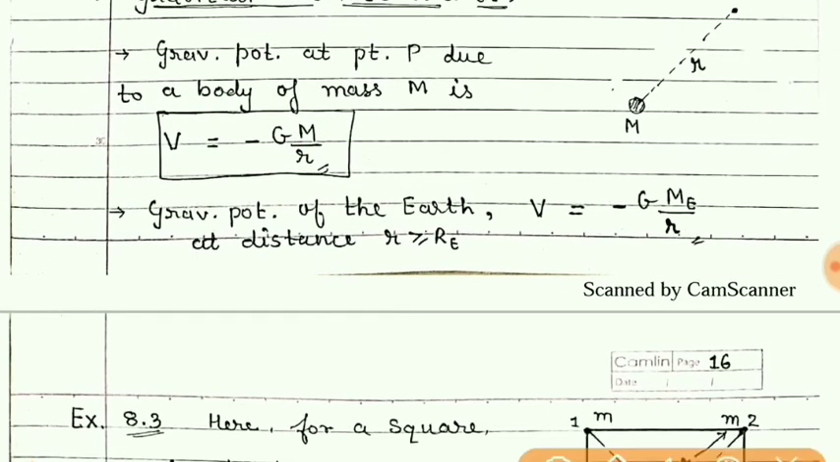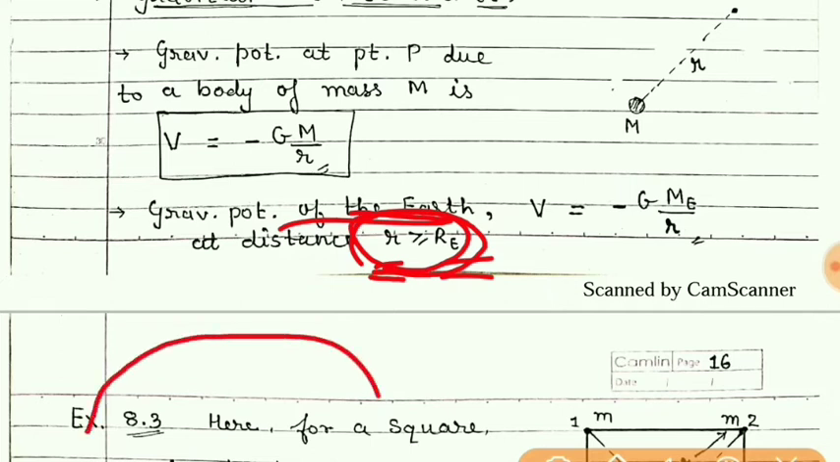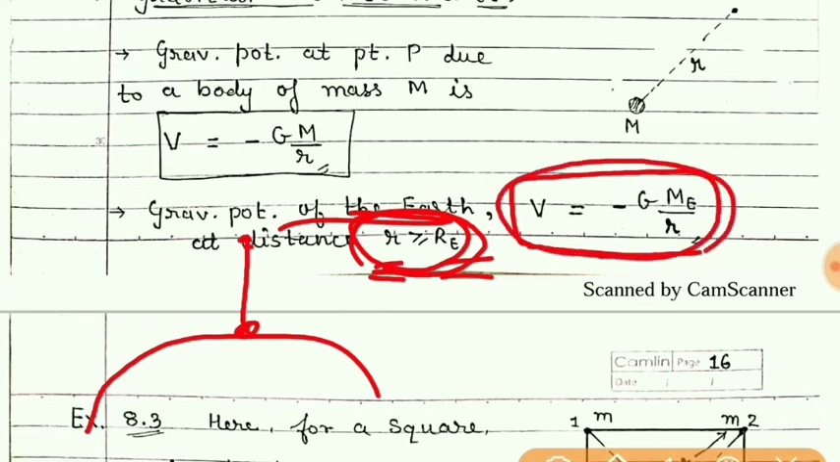Gravitational potential of the Earth for a particle above the surface of the Earth, that's why it is written r is greater than or equal to R. If the particle is on the surface of the Earth or it is above, then the gravitational potential due to Earth is given by minus G Me, that is mass of the Earth, upon r.